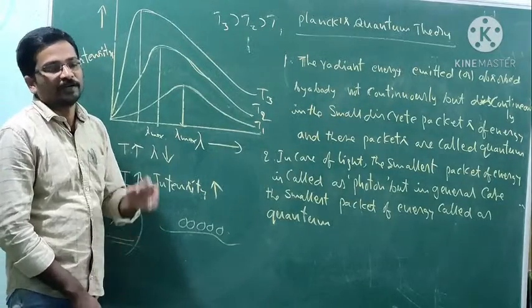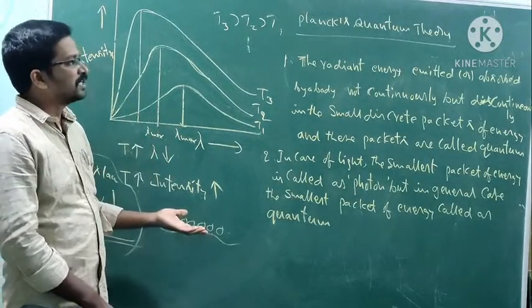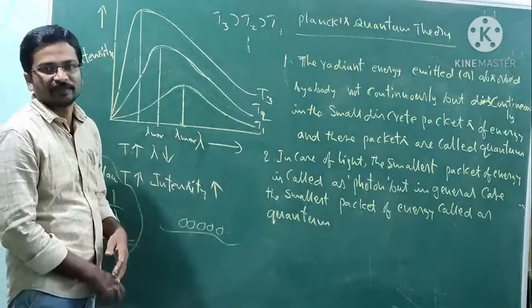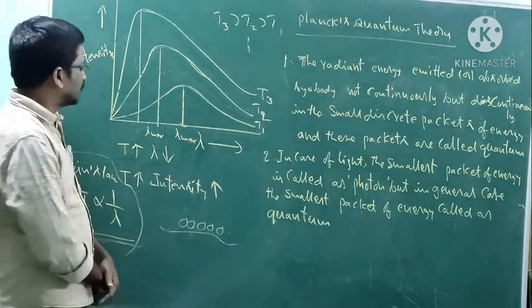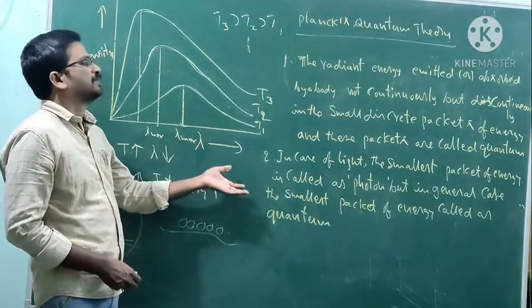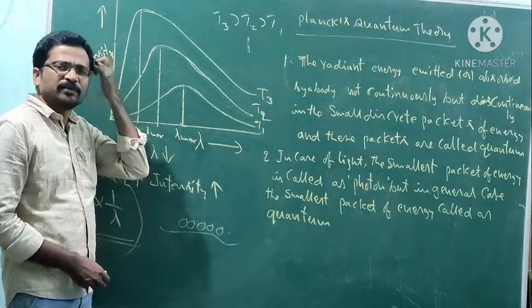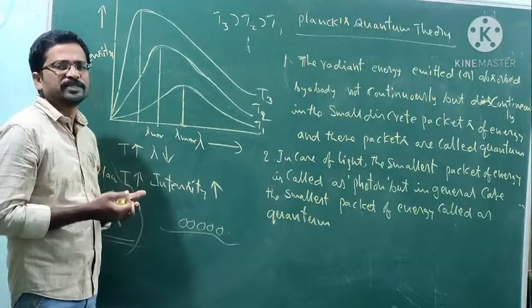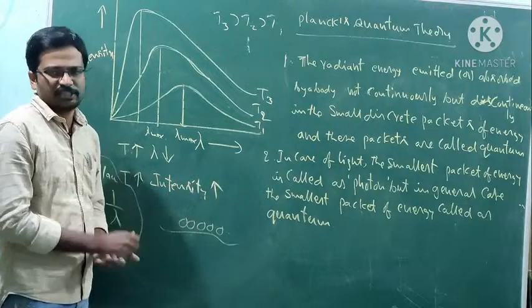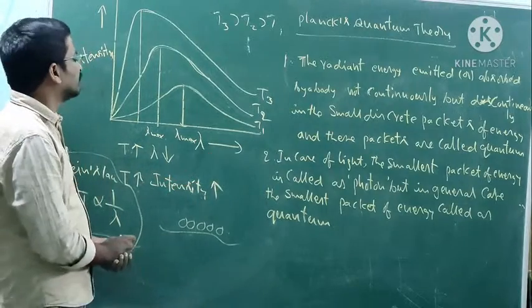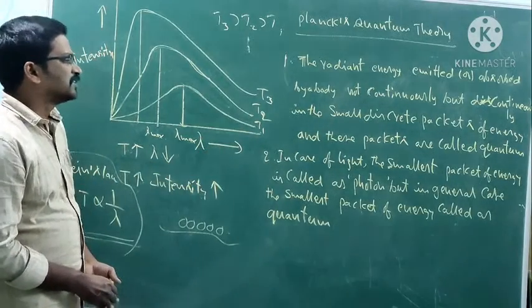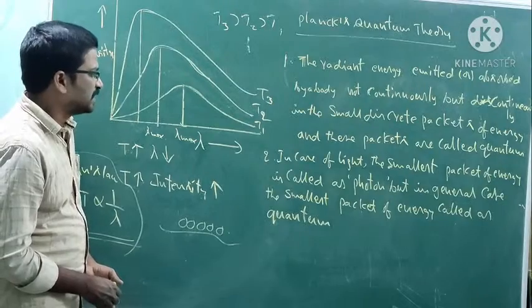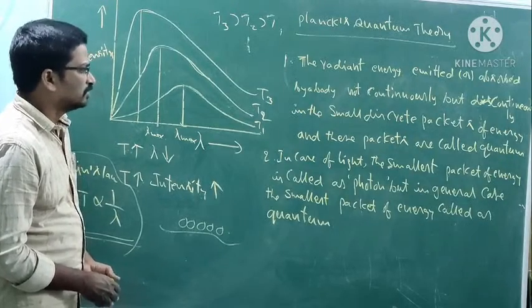Okay, this is present in first year chemistry and second year physics. The same concept will appear twice. So if you understand it better in first year, then there is no need to bother about second year physics. You can understand this concept very easily. Okay, next, second point. In case of light, the smallest packet of energy is called a photon.